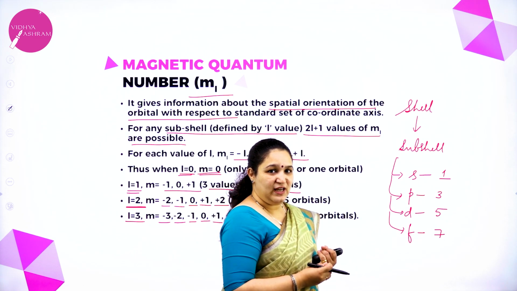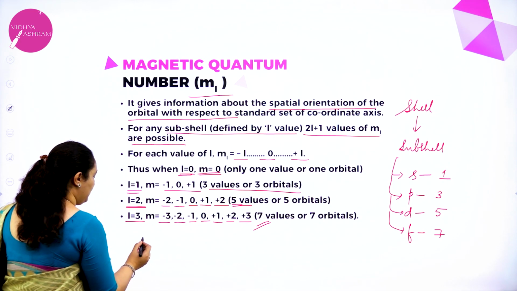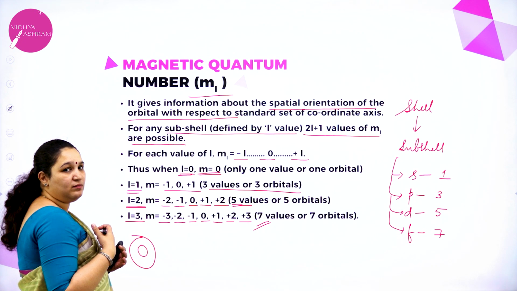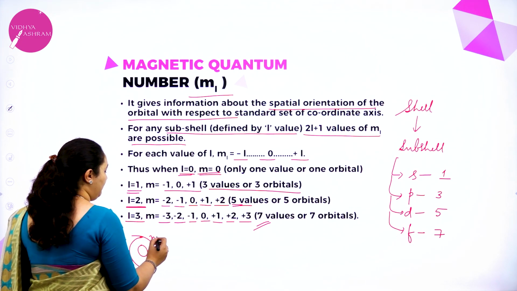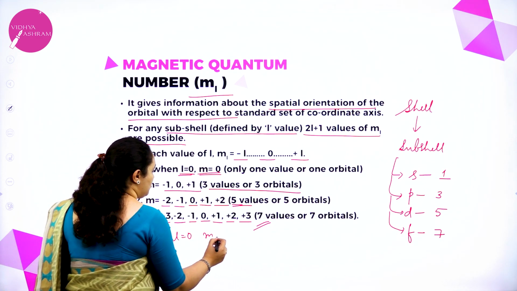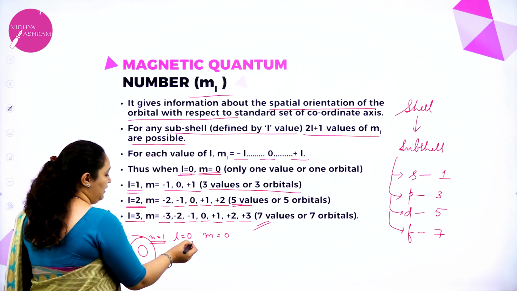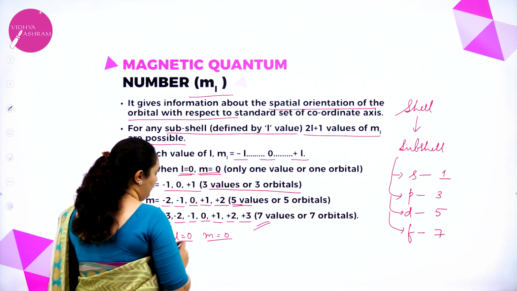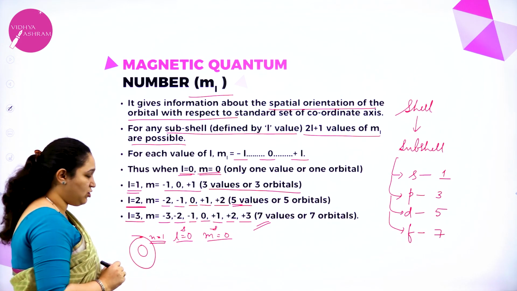So the first shell, if this is the nucleus, this is the first shell. I am just drawing to make it more clear for you all. The first shell where n value is equal to 1, L will be equal to 0, m also equal to 0. What does this mean? That means that in the first shell there is only one subshell, and that one subshell has only one orbital, which is called the S subshell and S orbital.